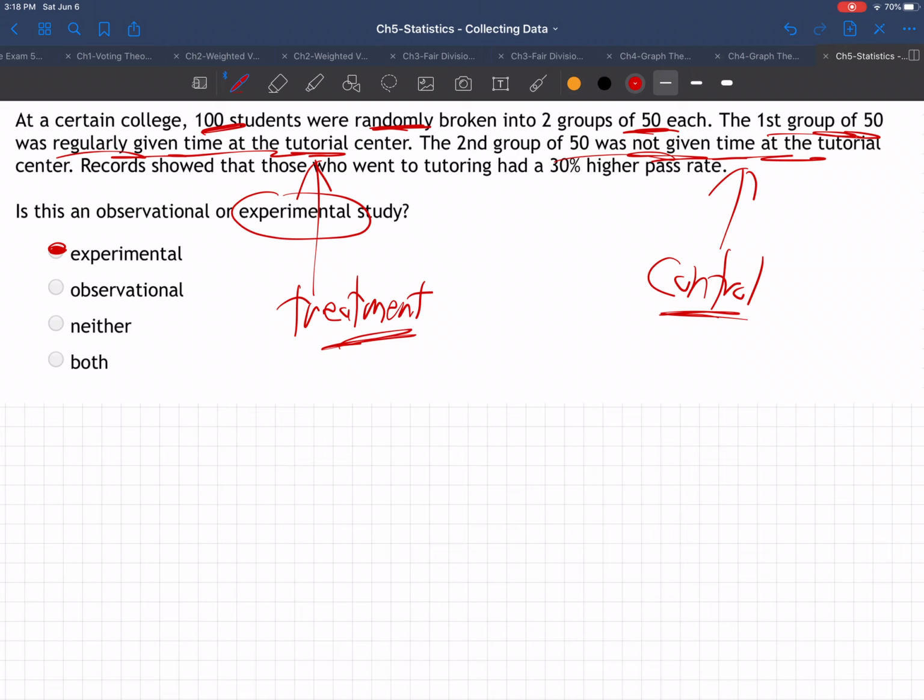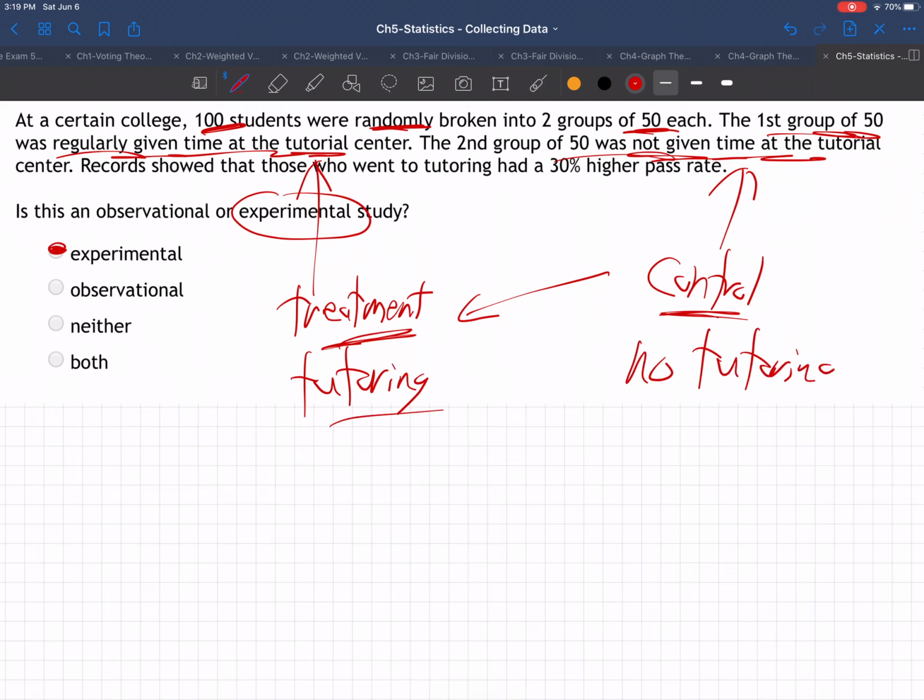But if you don't let anybody choose and you just randomly break them up 50-50, then you're going to get a mix of good students and bad students and tall people and short people and men and women and everything. You're going to get just two random groups that have no difference between them except one group got the treatment, the tutoring, and the other group got no tutoring. They're the control group. That's the only difference between them, right?